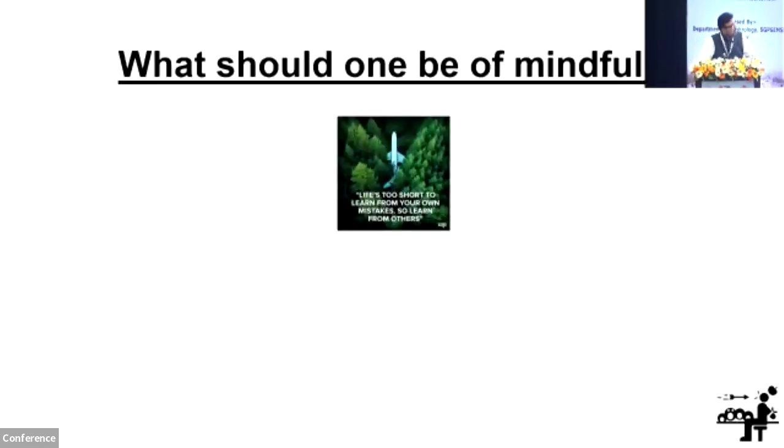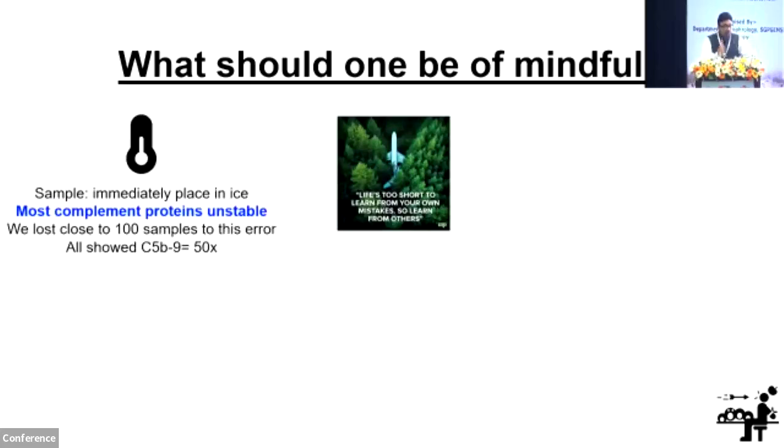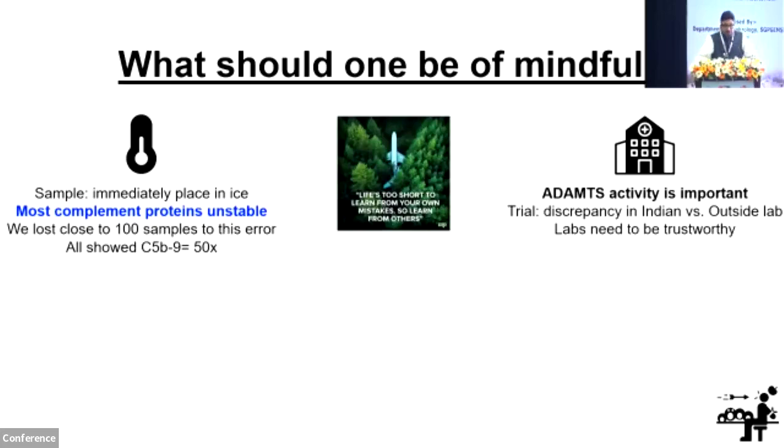So what are the things that one needs to be mindful of? There are at least 3 lessons that I learned. One is that complement proteins are highly unstable and you need to immediately put them on ice. If you keep them at ambient temperature, there will be activation of complement and very high levels of C5b-9. We lost close to 100 samples this way. The second thing is that ADAMTS13 is very important. You start your workup with ADAMTS13 testing.